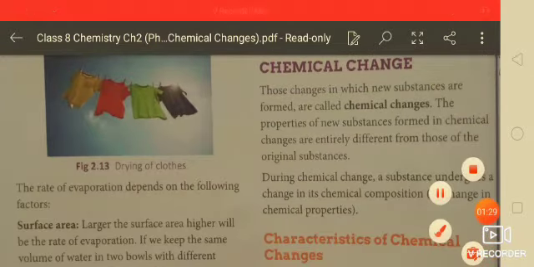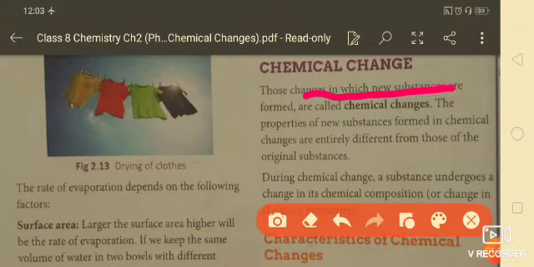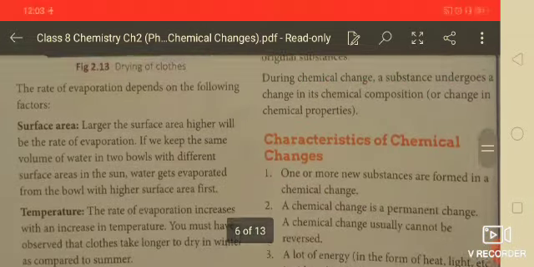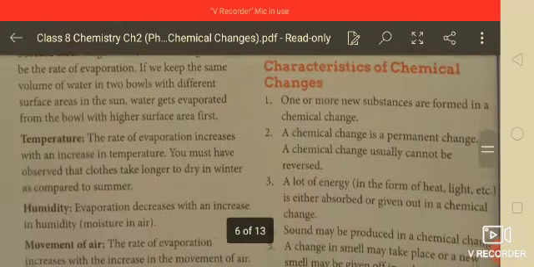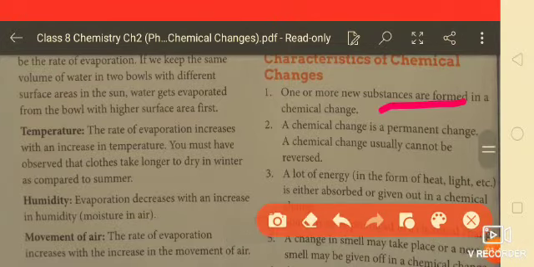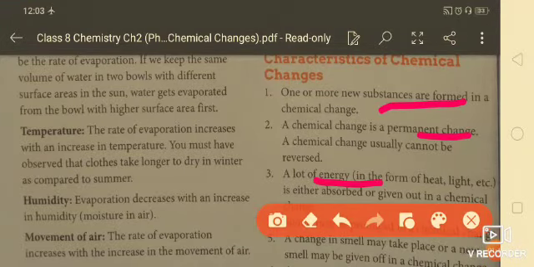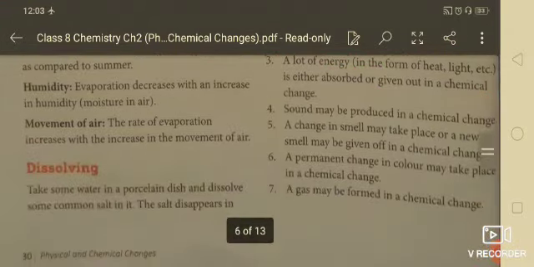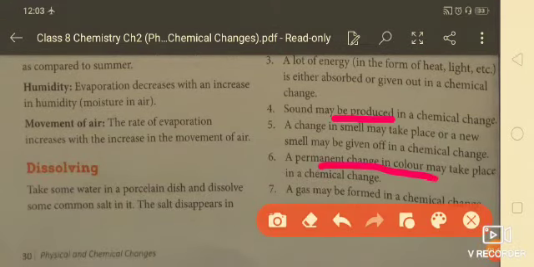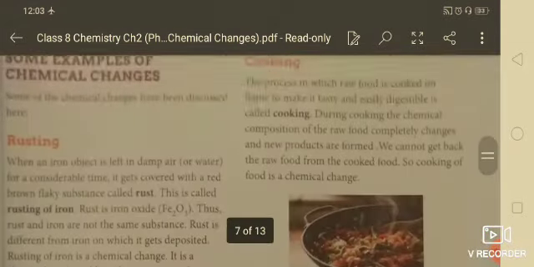Next one is chemical change. Those changes in which new substances are formed are called chemical changes, and during a chemical change a substance undergoes a change in its chemical composition. Now the characteristics of chemical changes: one or more new substances are formed and it is a permanent change. A lot of energy is utilized in this process, and sound may also be produced. A permanent change in color may take place and a gas may be formed.